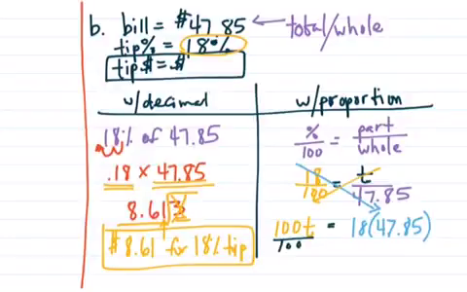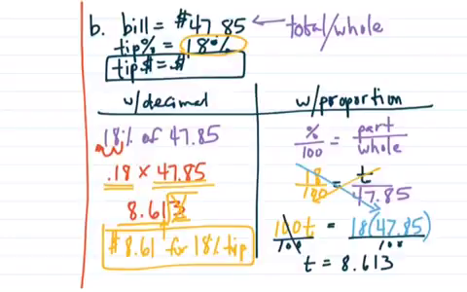Divide by 100 to isolate t. And again, I would get 8.613 when I do that calculation, and then I'm right back to where I was previously as far as the rounding, and the 3 doesn't change that, and I'm right back to my original answer.